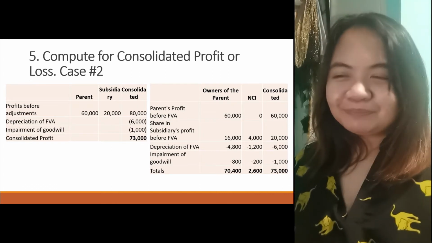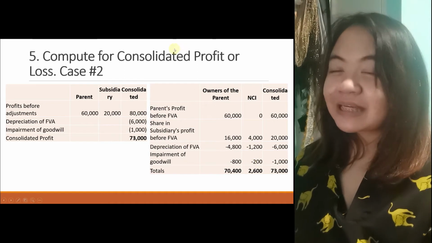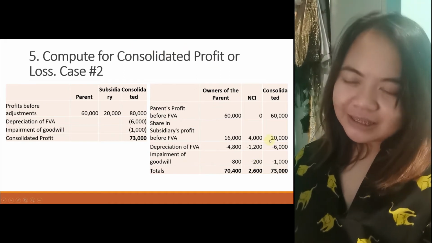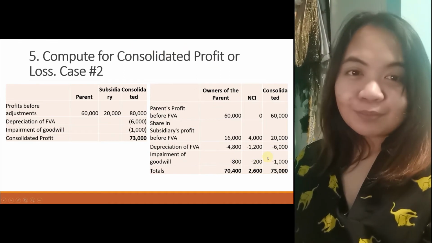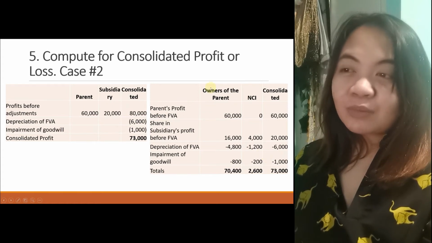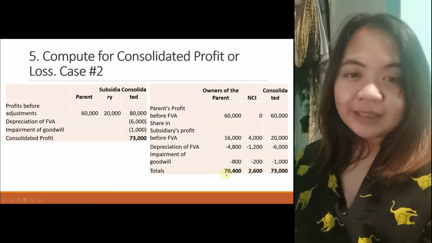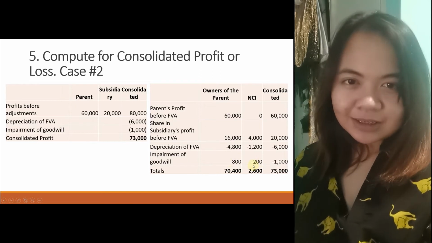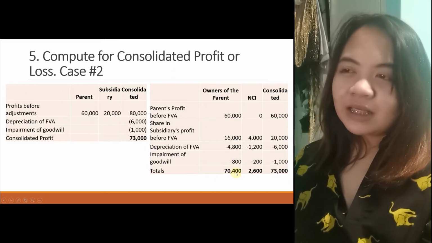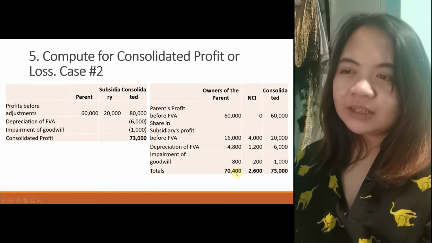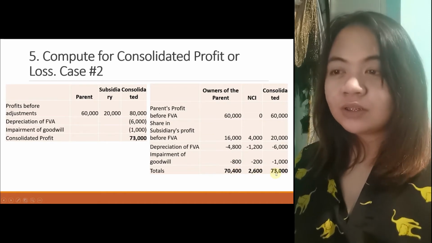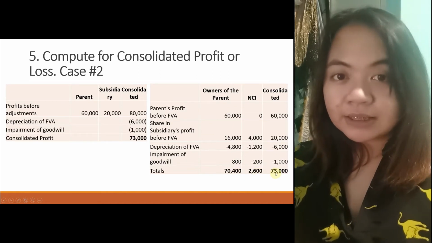Anyway, what is the difference in case 2? It differs only in the impairment of goodwill. Of course, there are shares, so each one's share in the impairment loss is reflected: 80% to the owner, 20% to NCI. So the distribution changes. The owner gets 70,400 and NCI gets 2,600. Total consolidated profit is 73,000.